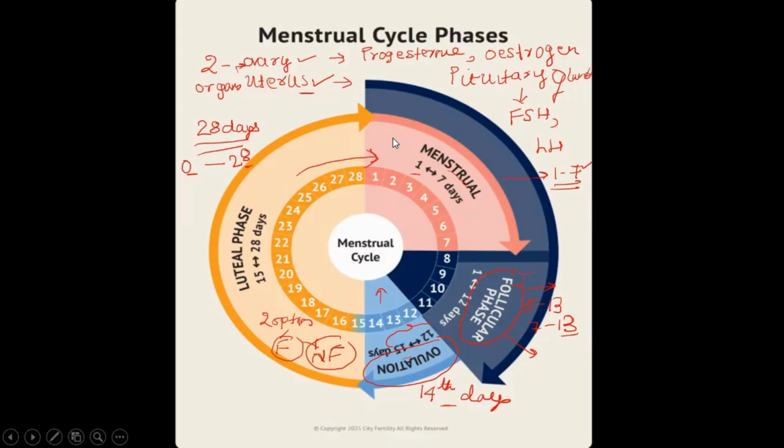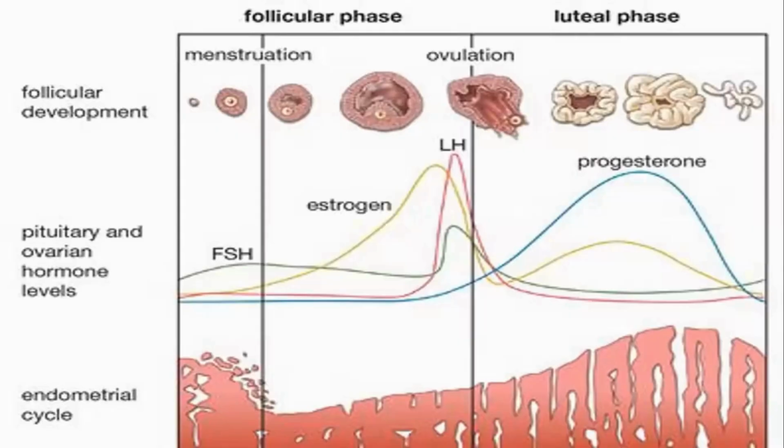So let's see what hormones and what organs are involved. Now this is a detailed graph showing all the structures. Let us go hormone wise. There are two glands which play a role. The pituitary secretes FSH and LH. Let us see the path these hormones take. As a female attains puberty, there is onset of the menstrual cycle called the menarche. As the menarche takes place, the pituitary is active and it secretes hormones, FSH.